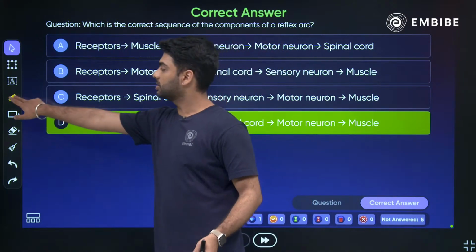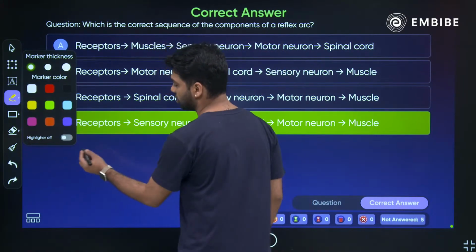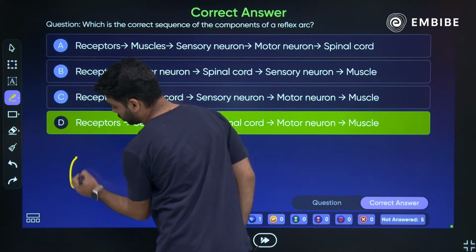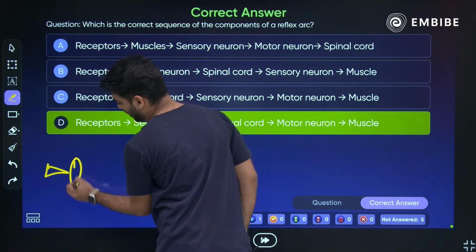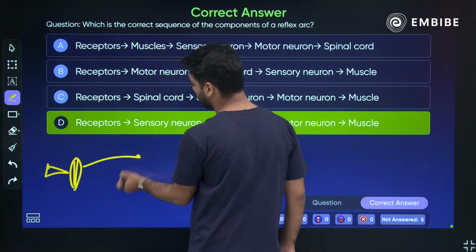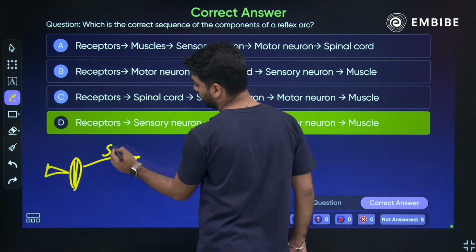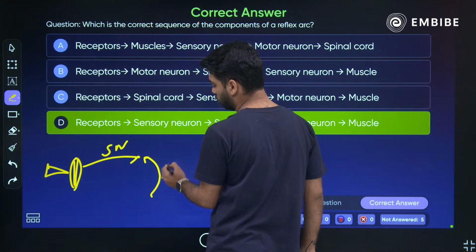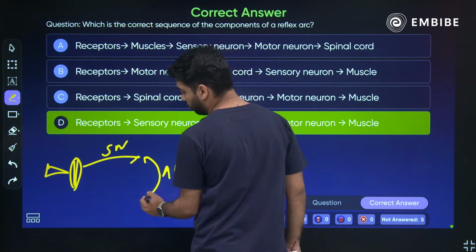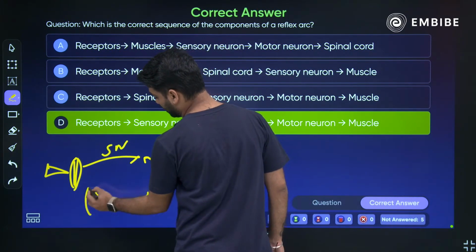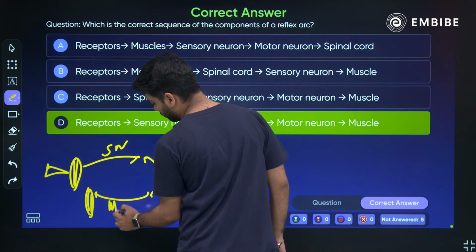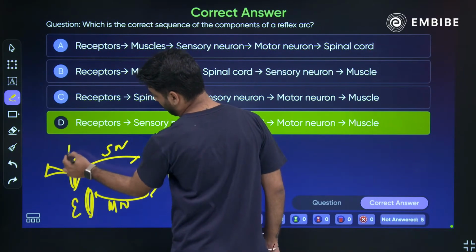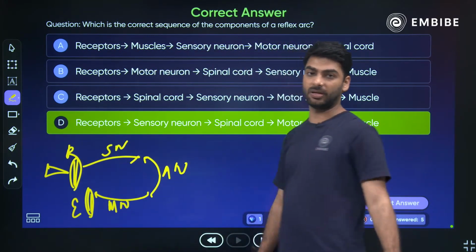Why? Because first you have the receptor organ which receives the impulse. Suppose this is a pin that is being poked. This will go to the sensory neuron, which will give it to the association neuron, which will give it to the motor neuron, which will give it to the effector cell, and that is how your reflex arc takes place.